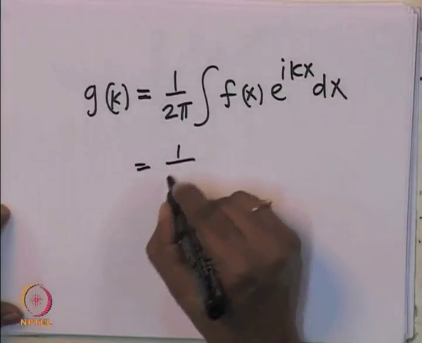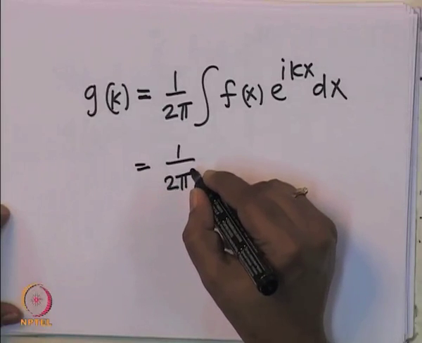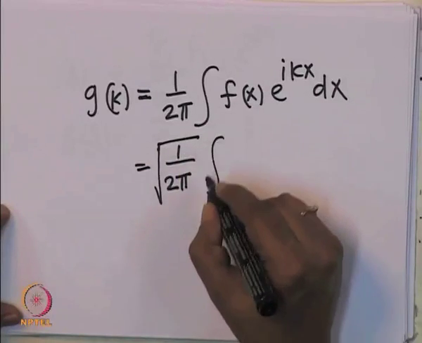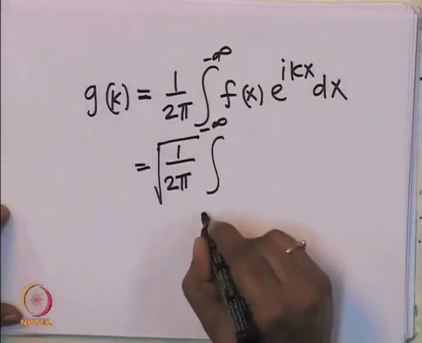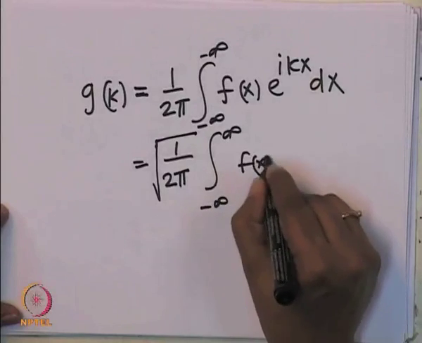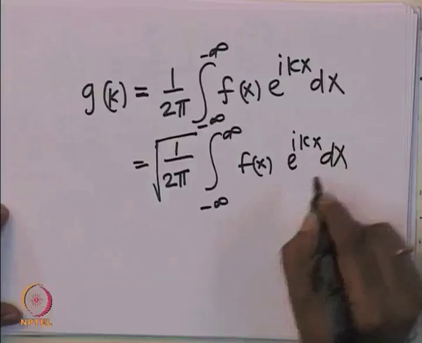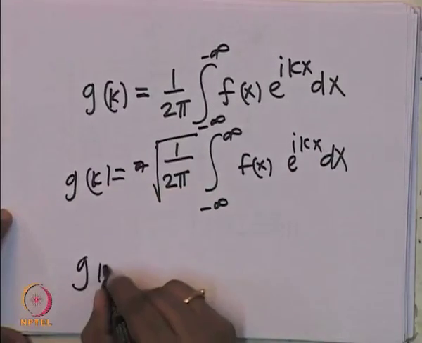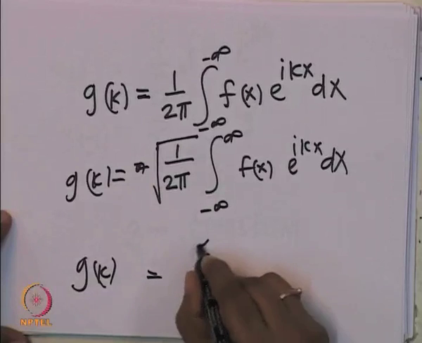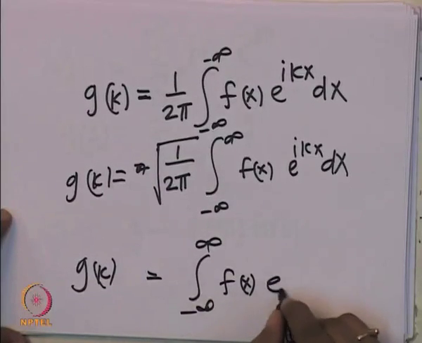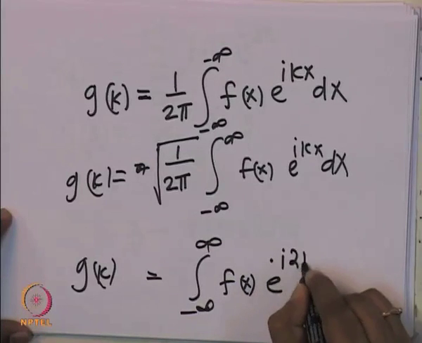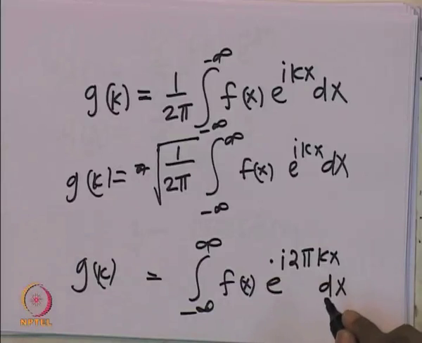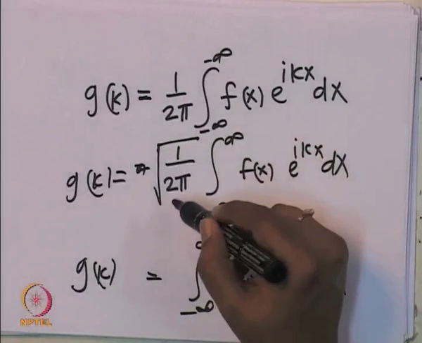Sometimes you will see it written with the integral from minus infinity to infinity of f of x e power i k x dx. Sometimes you will see g of k as just the integral from minus infinity to infinity of f of x e power i 2 pi k x dx. Some people write 1 over 2 pi, some write 1 over root 2 pi.